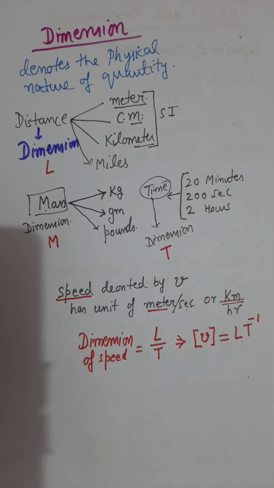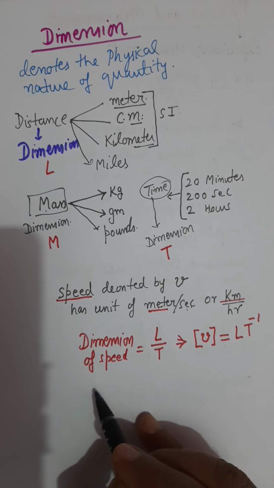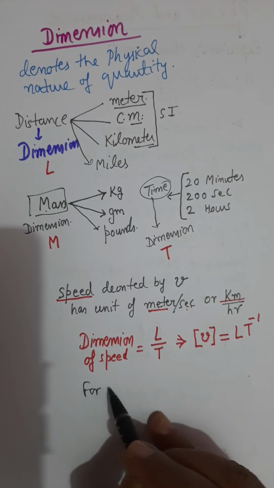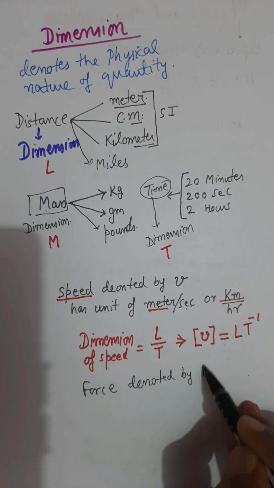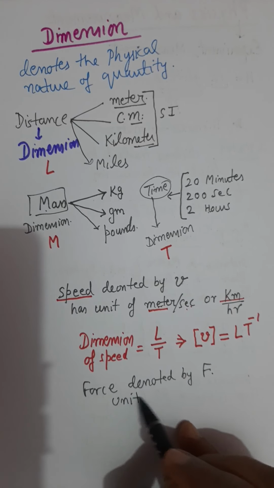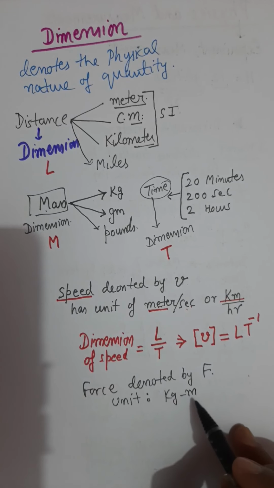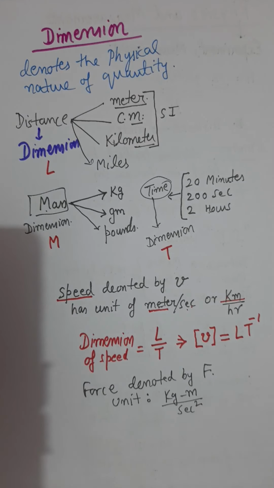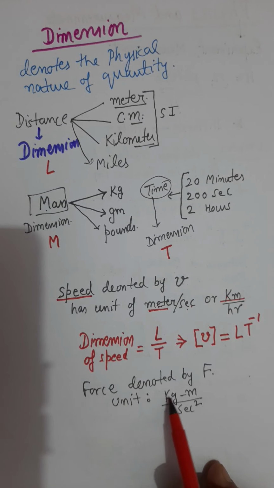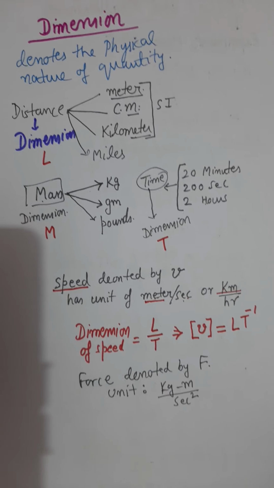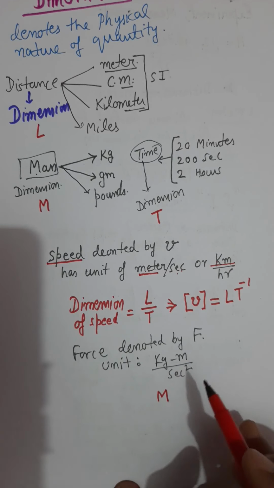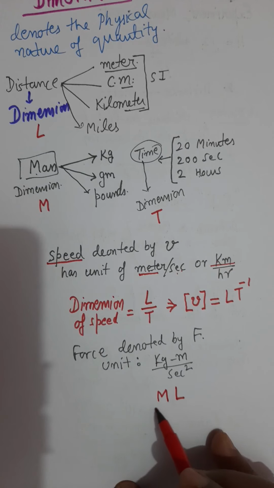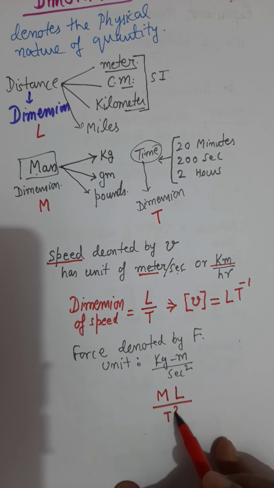I will give one more example. Let's say we want the dimensions of the quantity force. Force is usually denoted by capital F, and the unit of force is kilogram meter per second square. Unit kilogram has the dimension of mass, denoted by capital M. Unit meter has the dimension of length, denoted by capital L, over second, dimension of time, so it is T square.